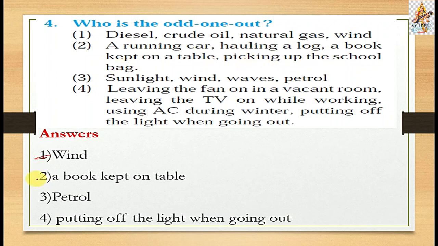The answer is a book kept on a table. Third: sunlight, wind, waves and petrol. The answer is petrol. Fourth: leaving a fan on in the vacant room, leaving the TV on while working, using AC during winter, putting off the lights when going out. The answer is putting off the lights when going out.